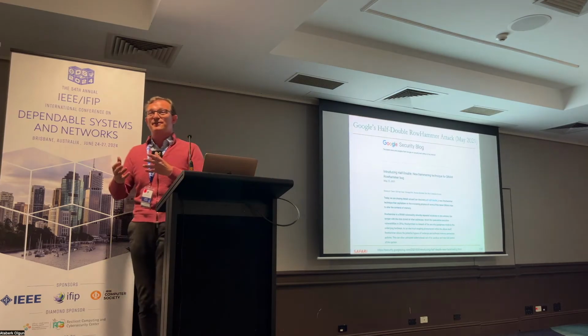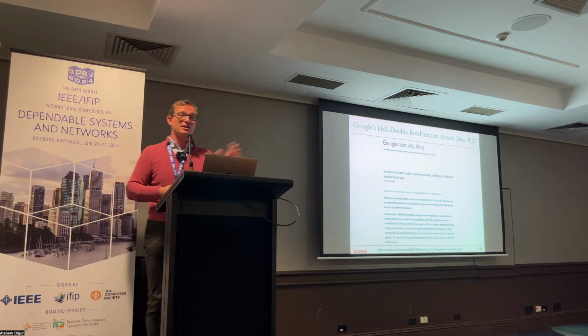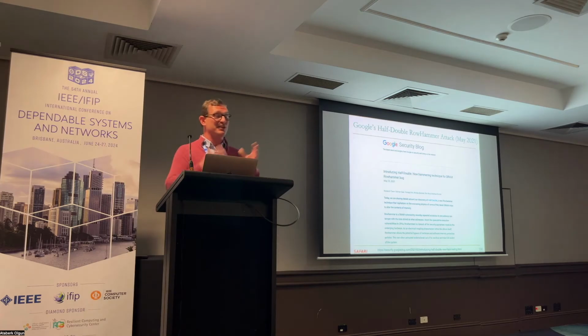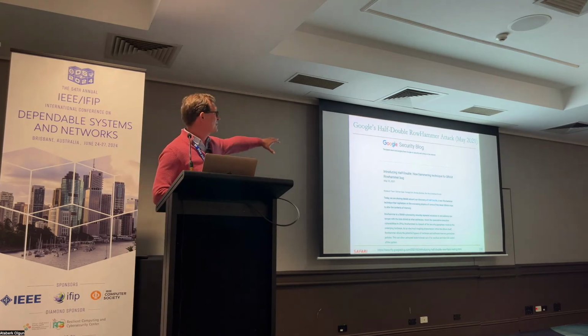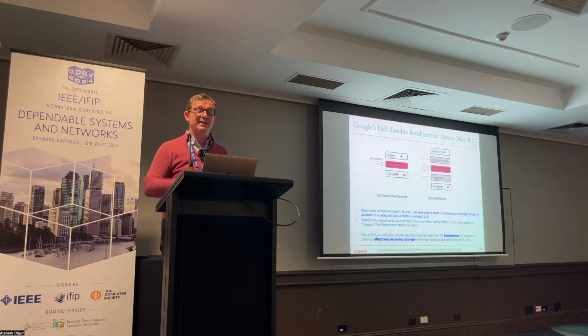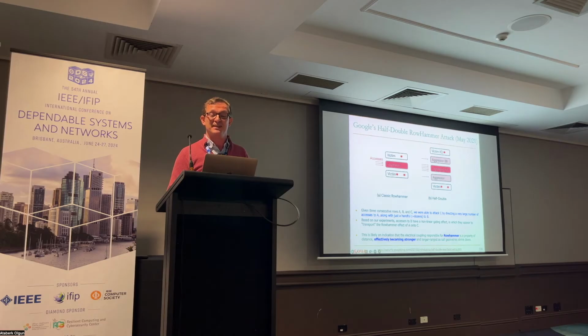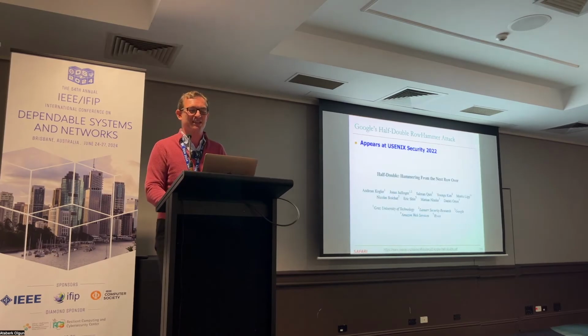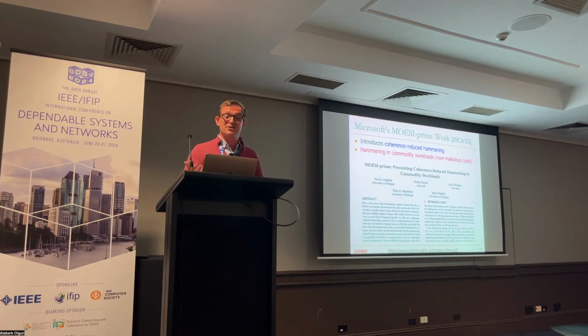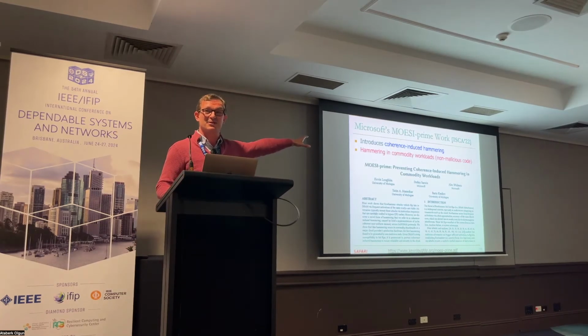I will mention the industry effort also, because this is really interesting. Google, Microsoft, and some other industry players took a lot of interest in this work. Google showed in 2021 that you could do RowHammer far away, meaning if you have a far away aggressor row, you could induce bit flips in a victim that's far away, which is interesting. I'm not going to talk about the implications of it. Microsoft also wrote papers saying that you could do this in real, commodity workloads.